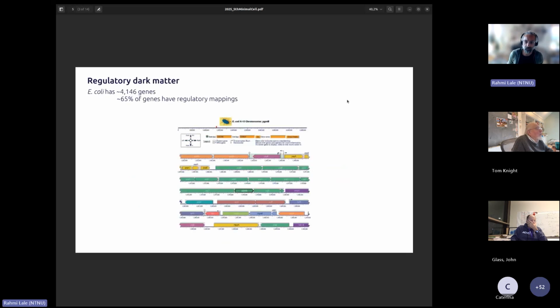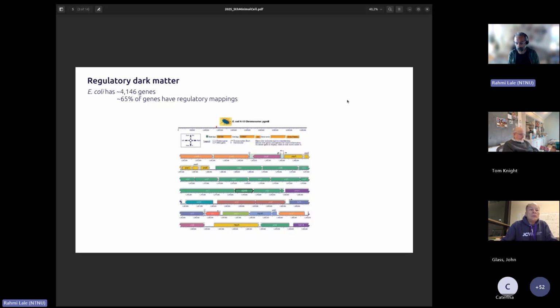In terms of the state of the field, one of the limitations that we currently have is that the genome sequence space is growing immensely. But when we want to understand what is in these genomes and what functional role all these different elements play, we are good at identifying the coding sequences, but anything beyond that is not very well covered so far.